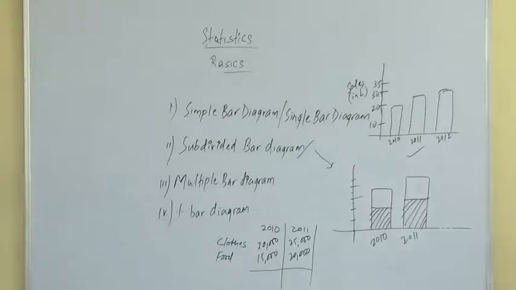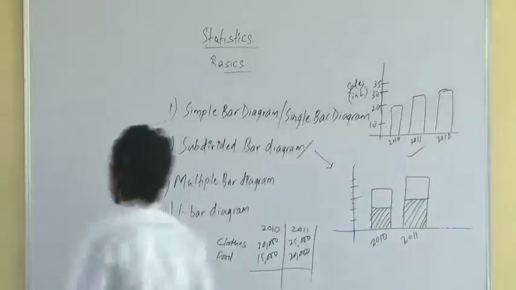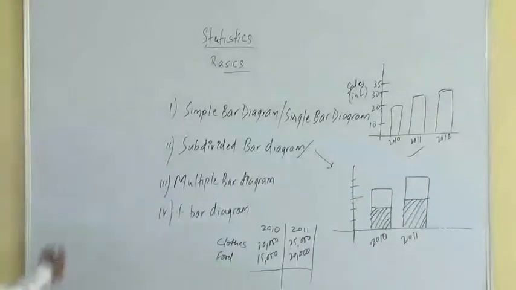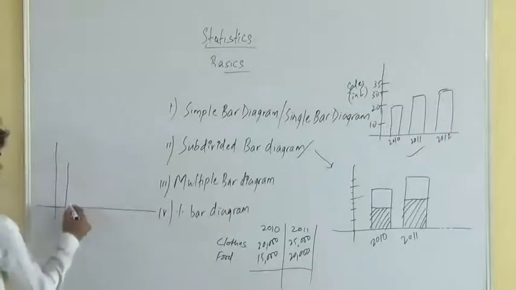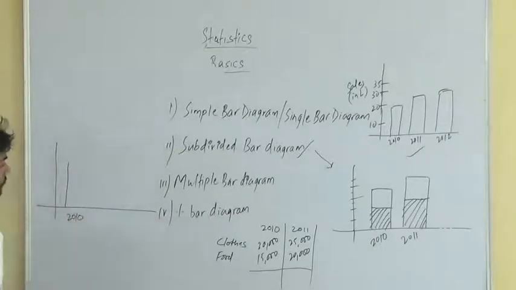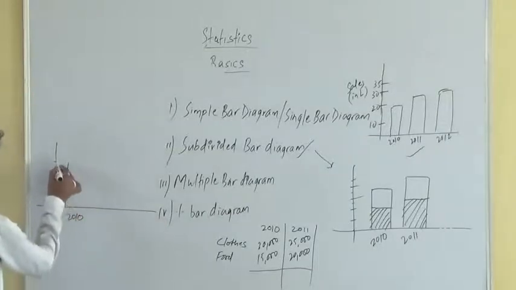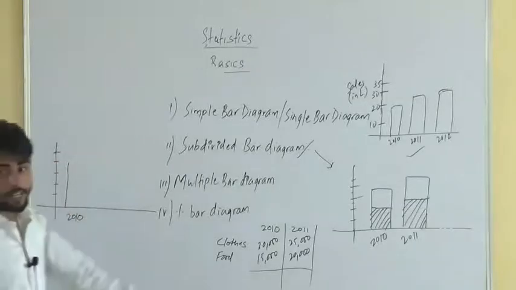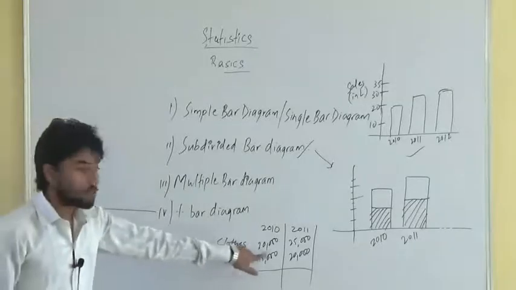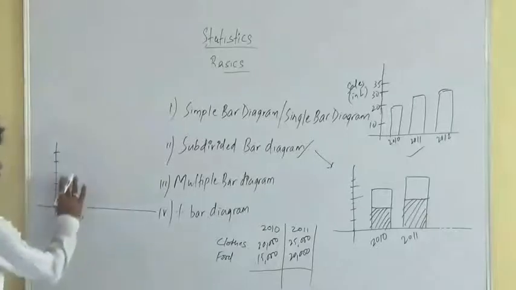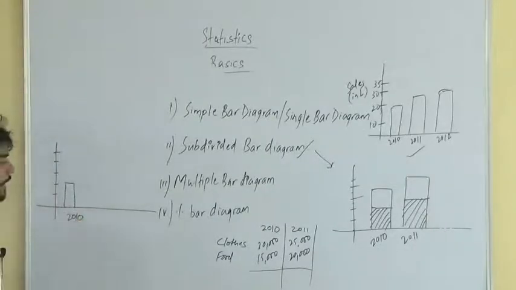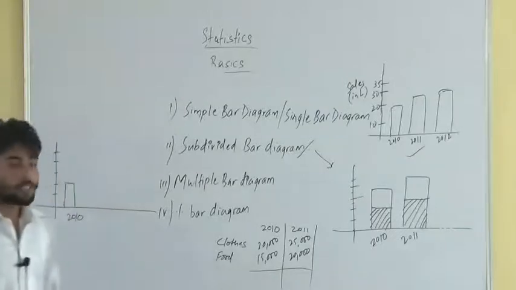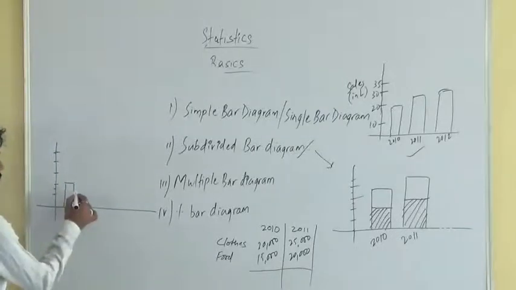The same question can be presented in a multiple bar diagram also. Say in 2010, 10, 20, 30, 40, 50. In 2010, expenditure in clothes was 20,000, so this is the expenditure in clothes here, and expenditure in food was 15,000, so around this figure.